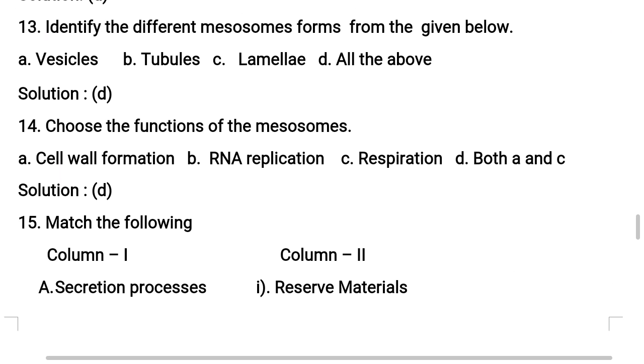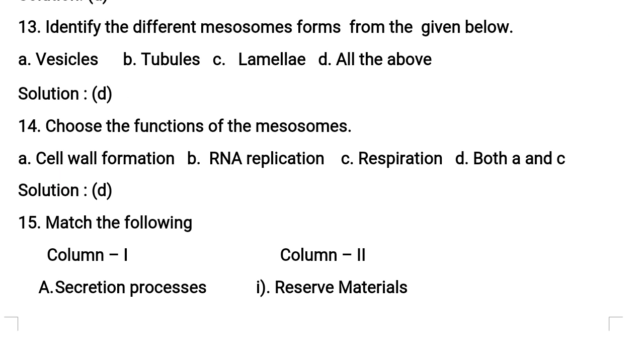Now moving to the 13th question. Identify the different mesosome forms from the given options. As we learned in the above question, special membranous structures which extend from the plasma membrane towards the cell center are called mesosomes. Generally, these mesosomes vary from one to another and will be in different forms. Let's see what those are.